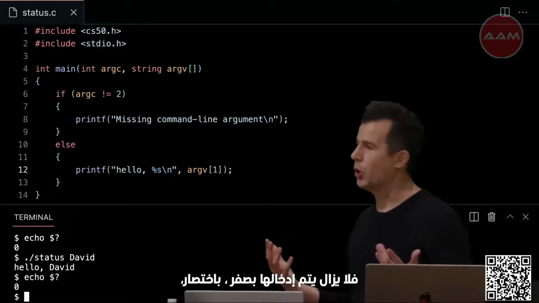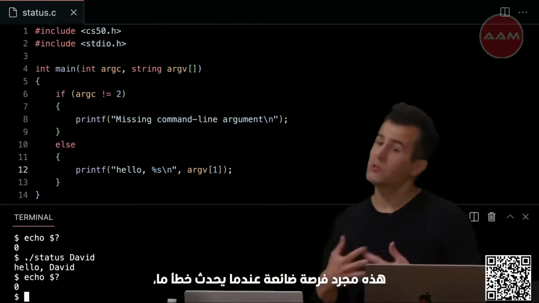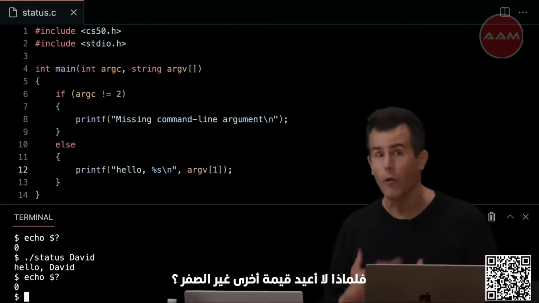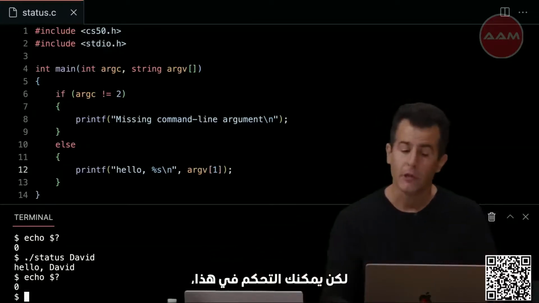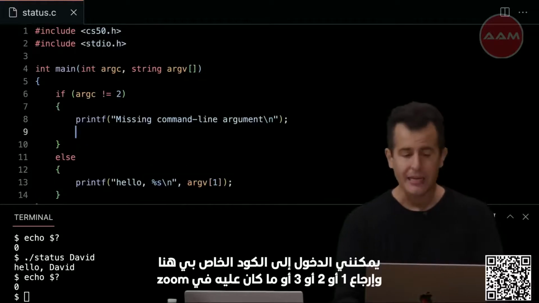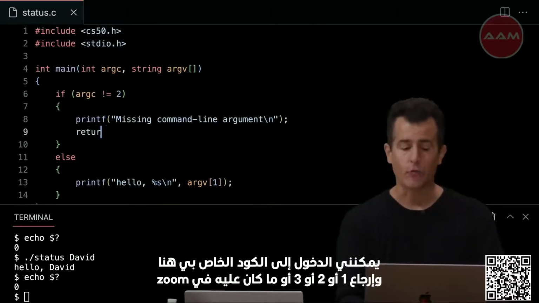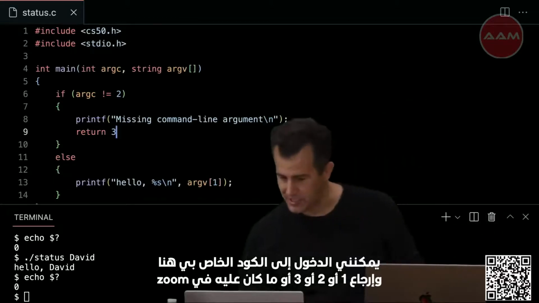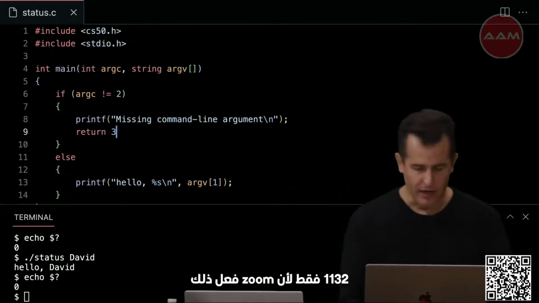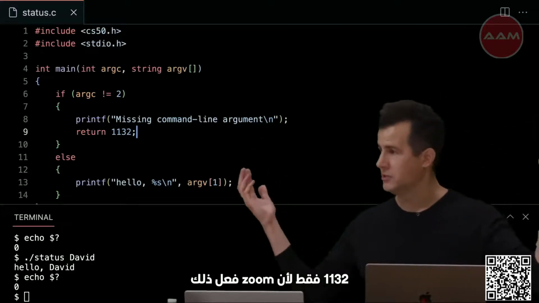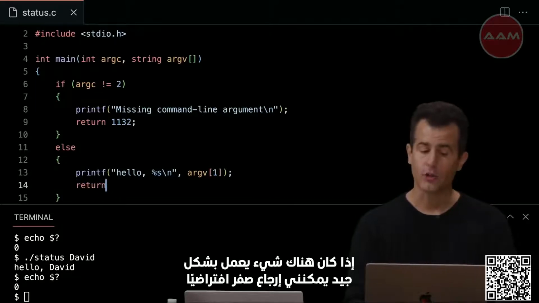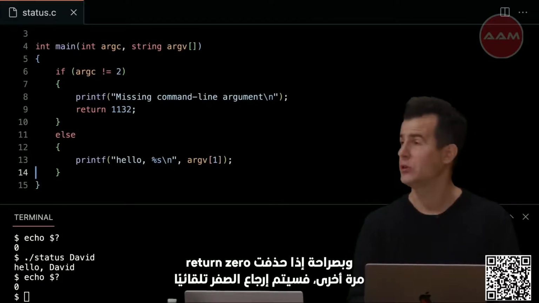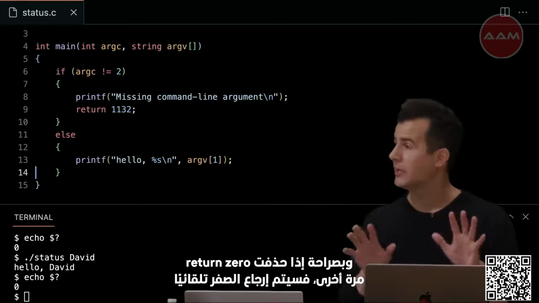And long story short, this is just a missed opportunity. When something goes wrong, why don't I return a value other than 0? 0 by default means success, and it's always there automatically. But you can control this. I can go into my code here and return 1 or 2 or 3, or what was it in Zoom? I could even return 1132, just because Zoom did that too. Else, if something works fine, I can return 0 by default. And honestly, if I omit the return 0, again, 0 is automatically returned.